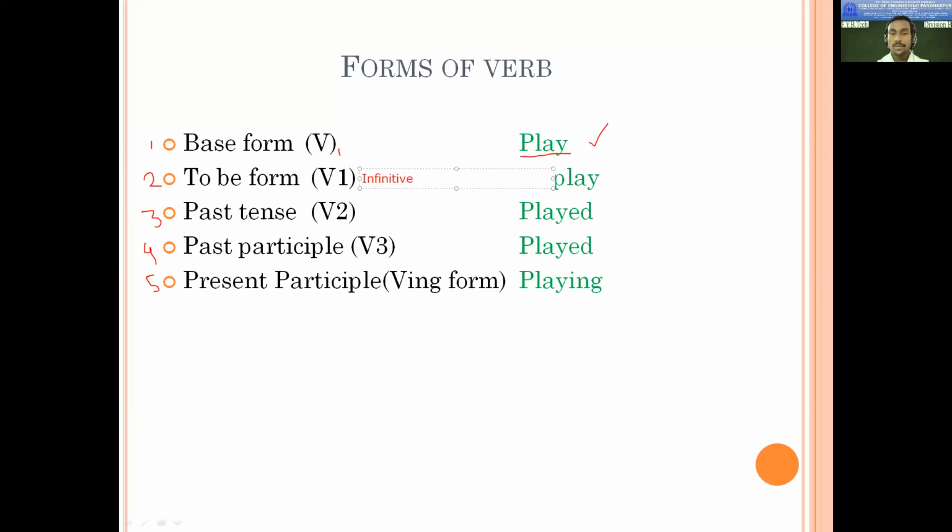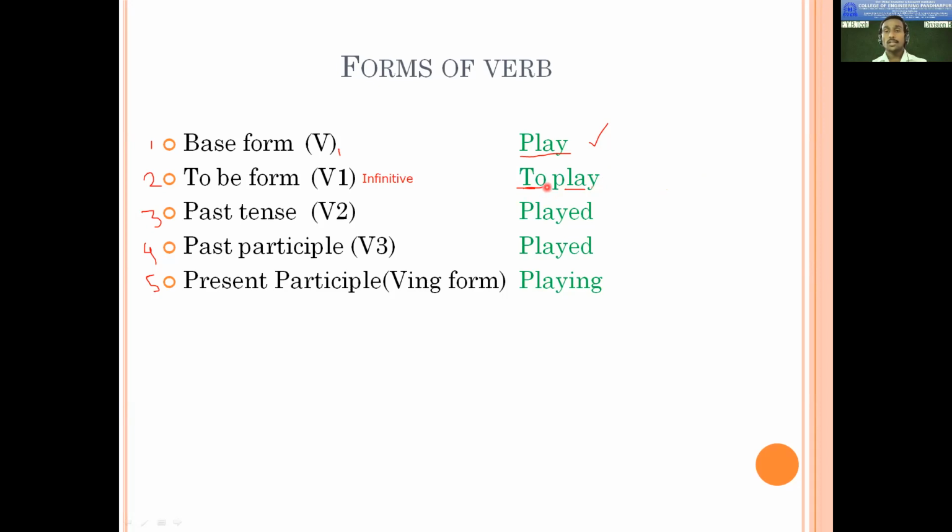If you have studied grammar in your 10th or 12th, you would have come across this form of verb, infinitive and gerund. So infinitive means to. The preposition to is used, and after that, the first form of verb is used. Remember, after the preposition to, everywhere the first form or base form of verb is used. That you have to understand.